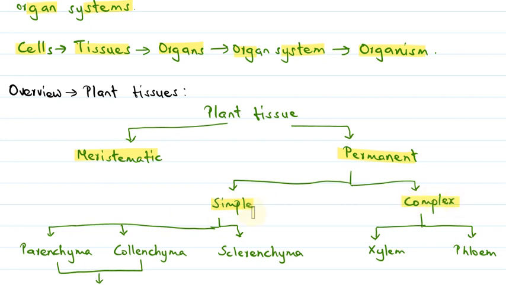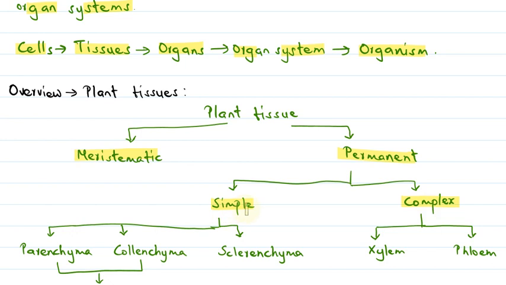Simple permanent tissues are composed of only a single type of cell, whereas complex permanent tissues are composed of more than one type of cell.